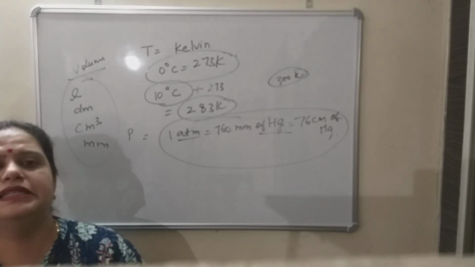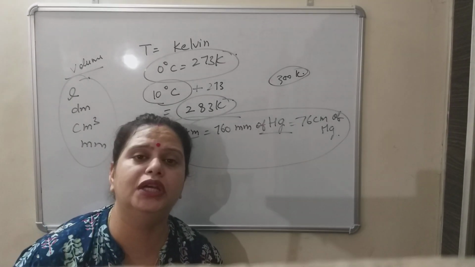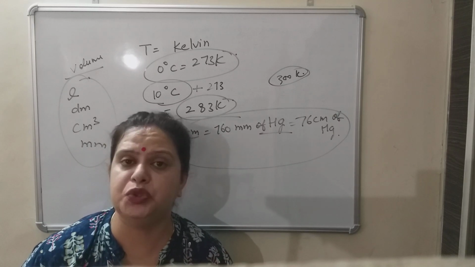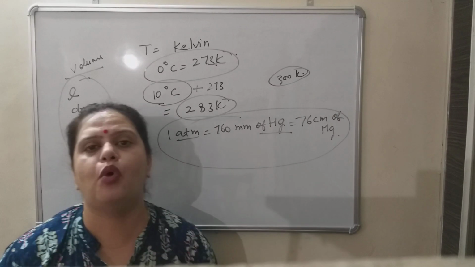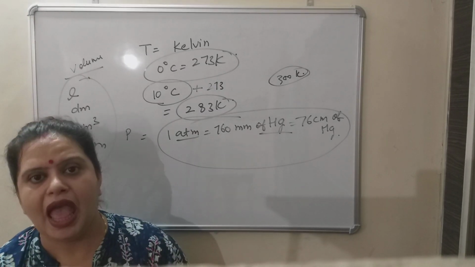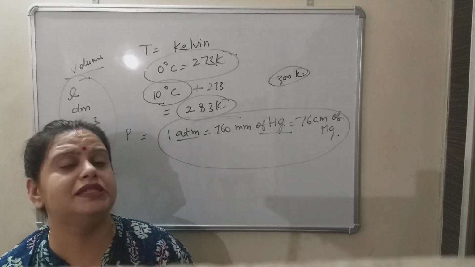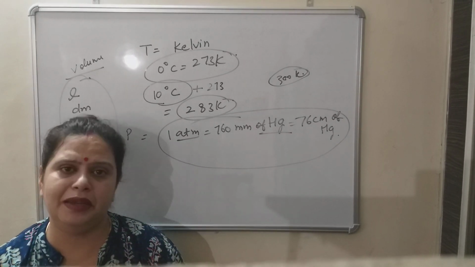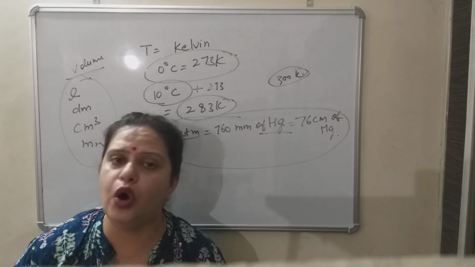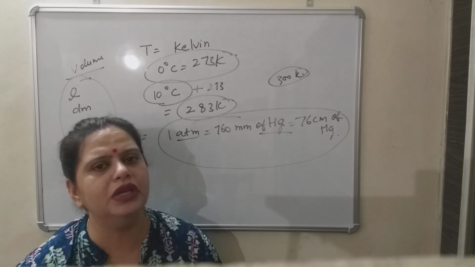So today we discussed Boyle's law, that at constant temperature, volume of a definite mass of gas is inversely proportional to pressure, and the formula for Boyle's law is P1 V1 equals P2 V2. We also discussed Charles' law, which states that at constant pressure, volume of a definite mass of gas is directly proportional to temperature. And the formula for Charles' law is V1 upon T1 equals V2 upon T2.